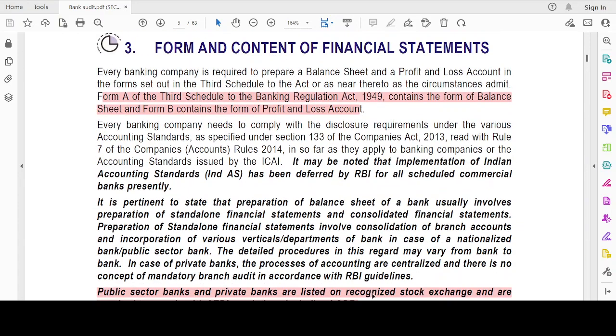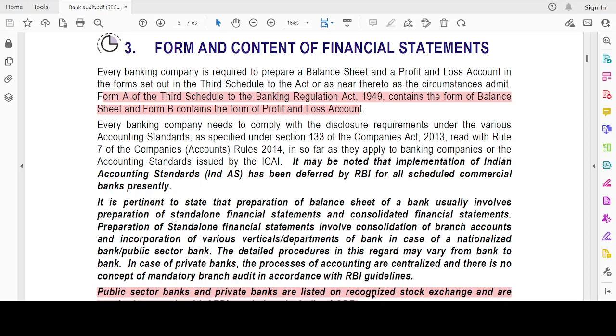Then the next one is the form and content of the financial statements. See, for banks we have a different format for the balance sheet. That is governed by Form A of the 3rd Schedule to the Banking Regulation Act 1949, and Form B sets out the profit and loss account format.